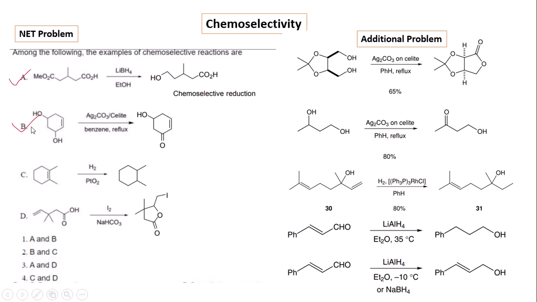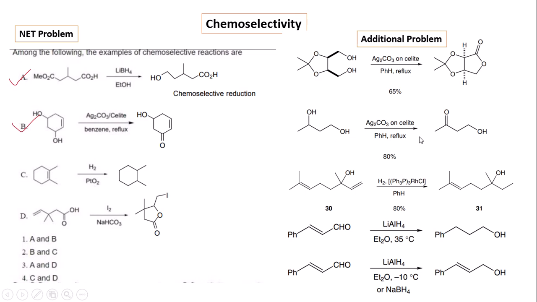Only A, B is the regioselective reaction. These are the additional problems where silver carbonate on celite produces the carbonyl group and then nucleophilic addition gives that of the lactone derivative. This problem is taken from the Carruthers book.